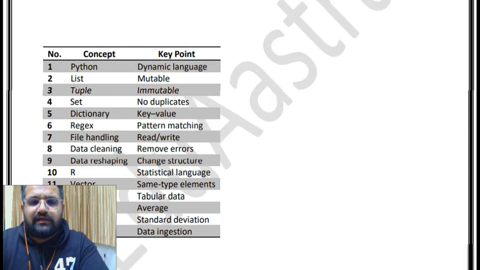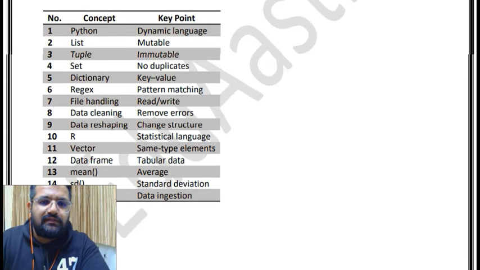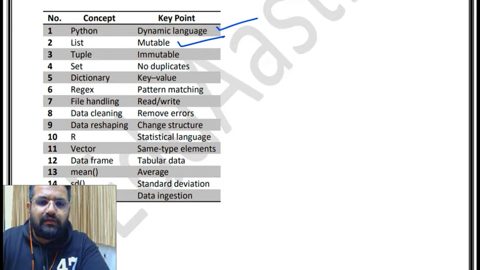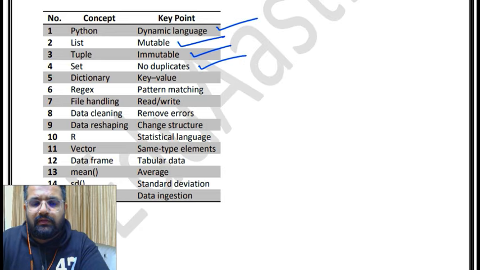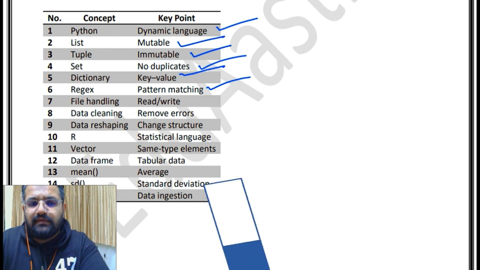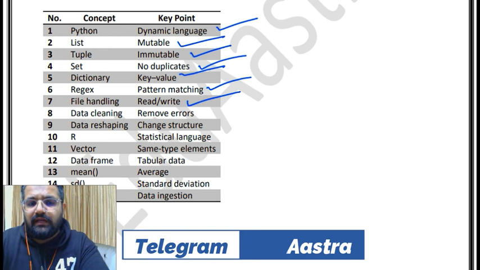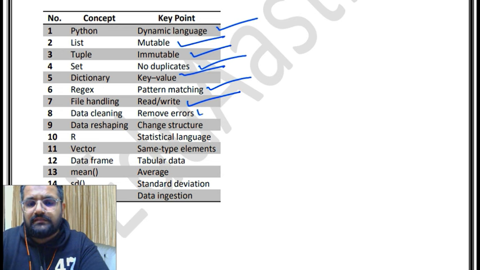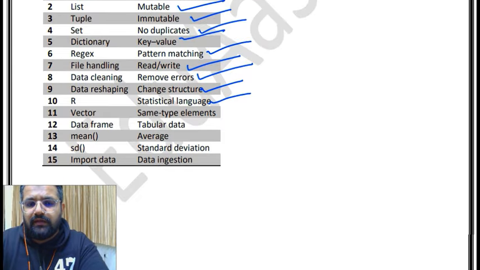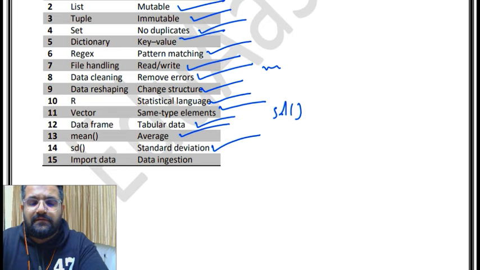Then our flashcards, our most expected questions for revision. Python is a dynamic language. List is mutable. Tuple is immutable. Set has no duplicates. Dictionary is key value. Regex is pattern matching. File handling is write or read. Data cleaning is removing errors. Data reshaping is changing structure. Then R is a statistical language. Vector has same type elements. Data frame is tabular data. Mean is average. SD is standard deviation. Import data is data ingestion.